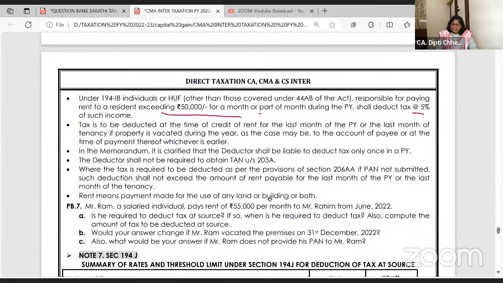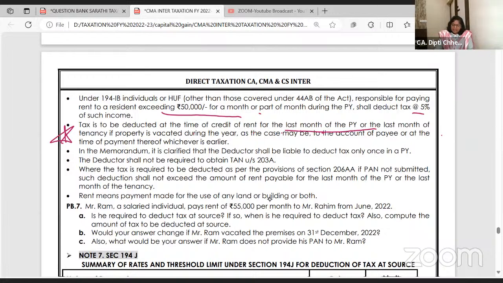Tax is to be deducted at the time of credit of the rent for the last month, or this is important, or the last month if the person is vacating the property. Matlab TDS is not to be deducted on rental payments every month. It is deducted only once in the month of March at the rate of 5%. When you are paying last month rent, or suppose you are vacating, instead of March, in December.